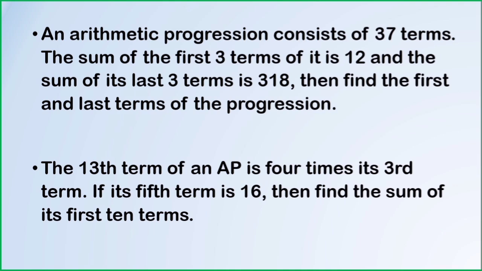These are the two conditions. We will get 2 linear equations. Solve it to find out the value of A and D. Then find out the first term, that is A1, and the last term, that is A37. If possible, find out the AP also. A similar question to solve.